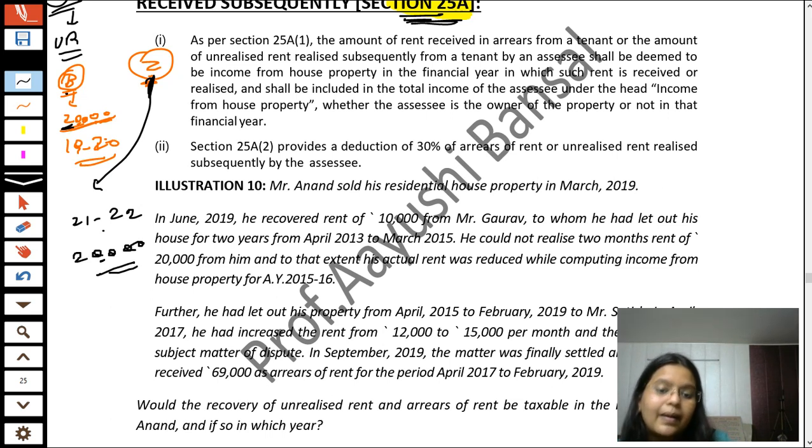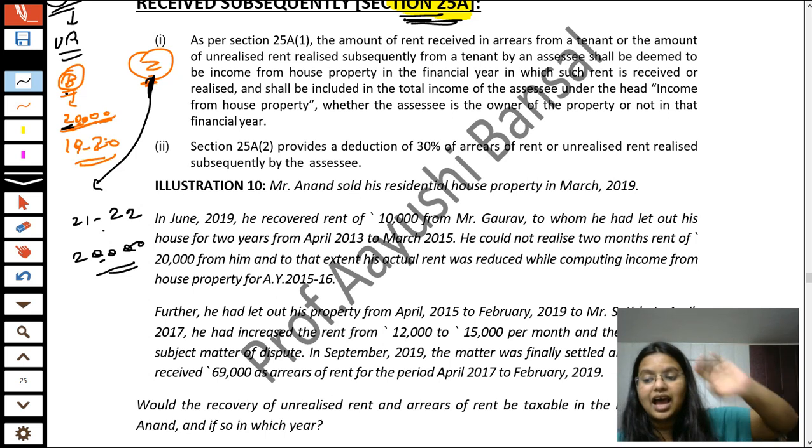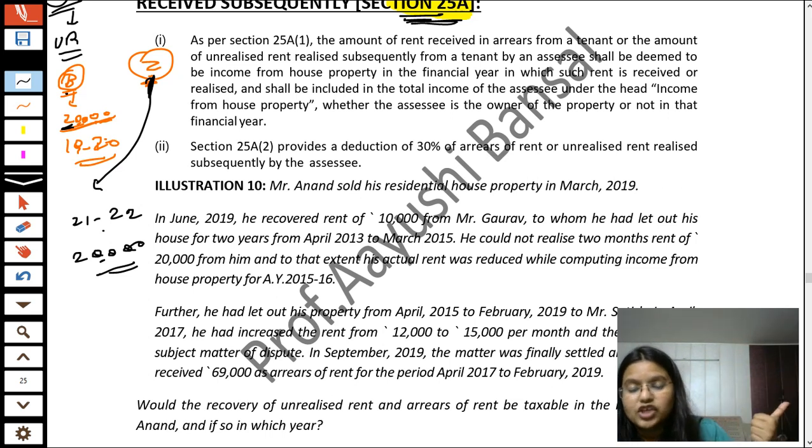It means Mr. B has taken the unrealized rent deduction from actual rent received or receivable, but now he is getting this money.